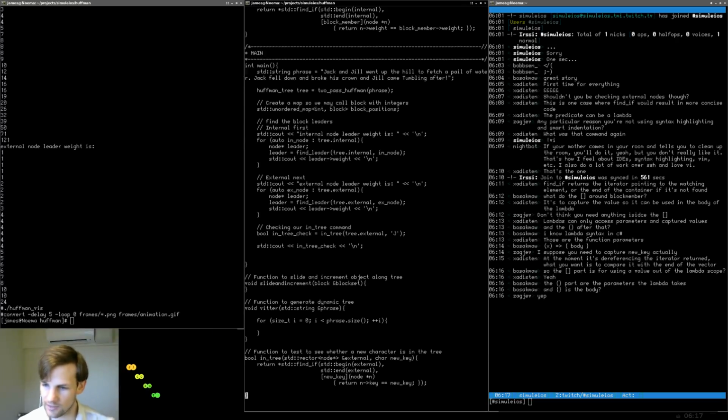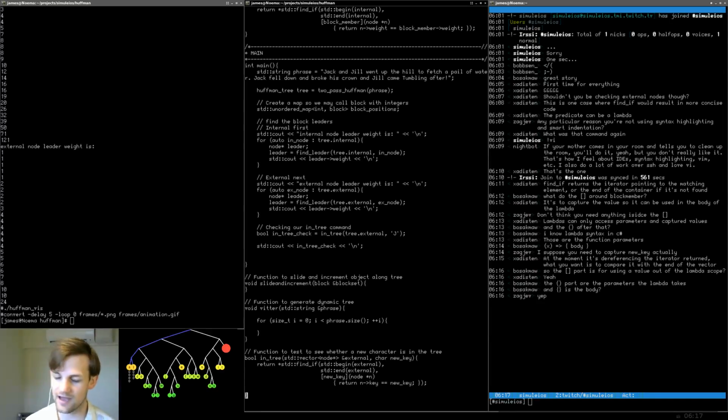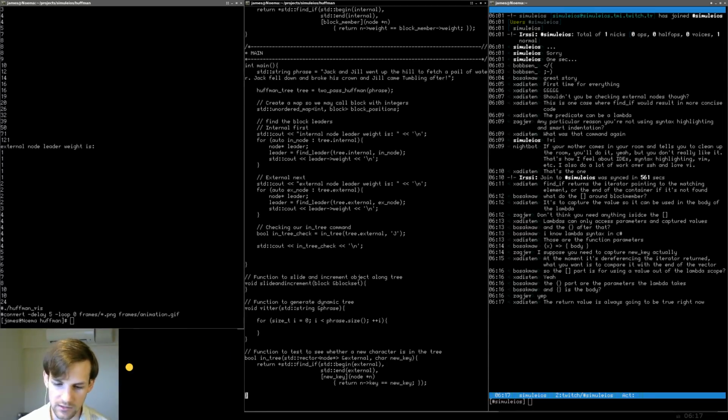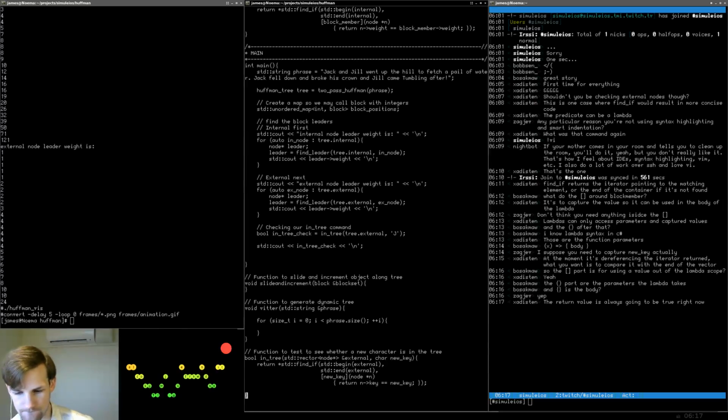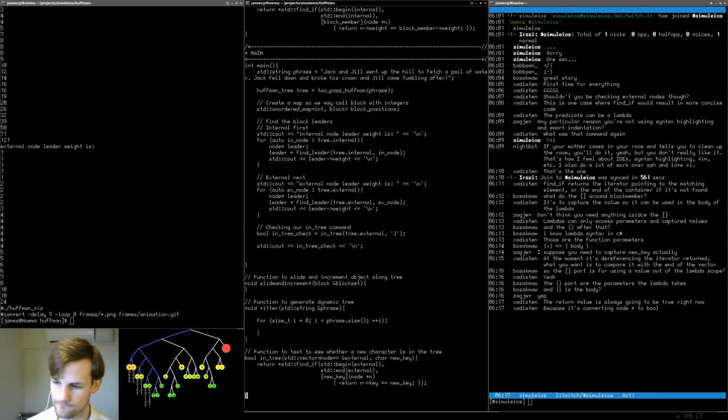Okay, so let's see, what do we need here? So at the moment, it's dereferencing the iterator returned. What you want is to compare it with the end of the vector. Okay. The return value is always going to be true right now. Okay. So we're saying return, okay. Okay, so this find if. Okay, I see what you're saying.